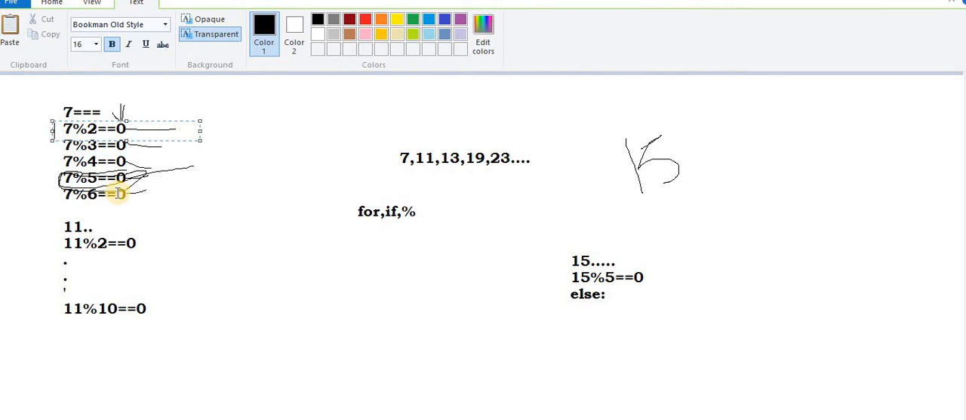Okay, with the help of if. Now if my condition is true, listen carefully, the meaning of that is that the number is divided with some number and I get the remainder 0, and your counter value becomes 1.